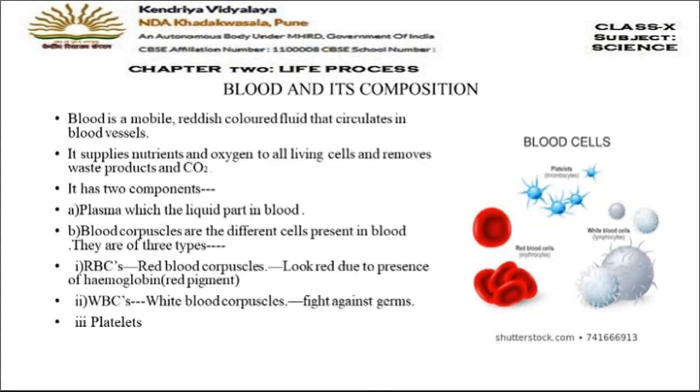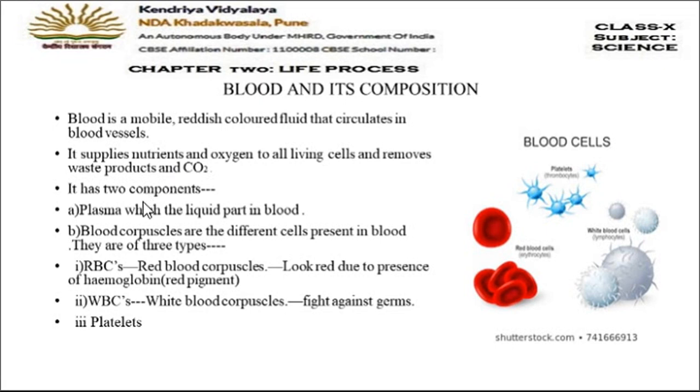Now, first one is blood and its composition. What is blood and what does it contain? So blood is a mobile, red color fluid that flows in the blood vessels. Mobile means it can move. It's a complex connective tissue. This you have studied in class 9. This blood carries the nutrients and oxygen to all the living cells, and it also helps to remove the waste products from the cells.